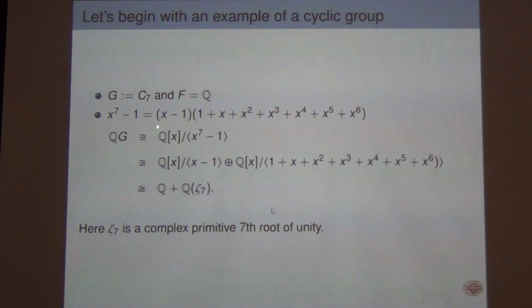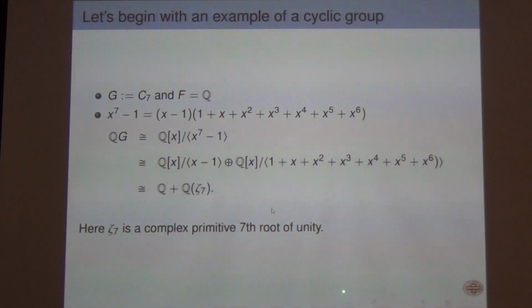Now, what you want to do is break this algebra into a direct sum of simple rings. But since it's all abelian, those simple rings will be just fields. So the breaking is that you break x to the 7 minus 1 into irreducible polynomials, and then this is Q, and this is Q(zeta 7).